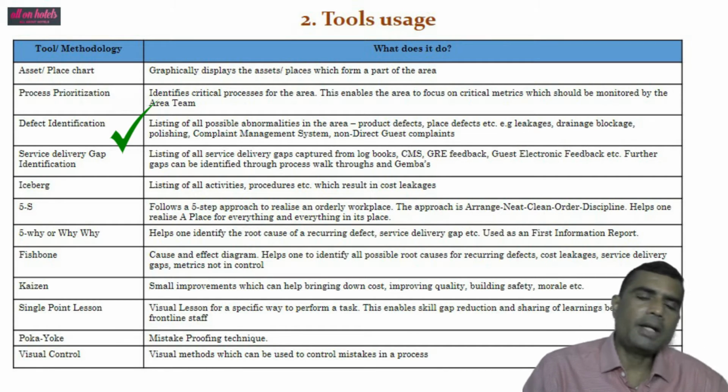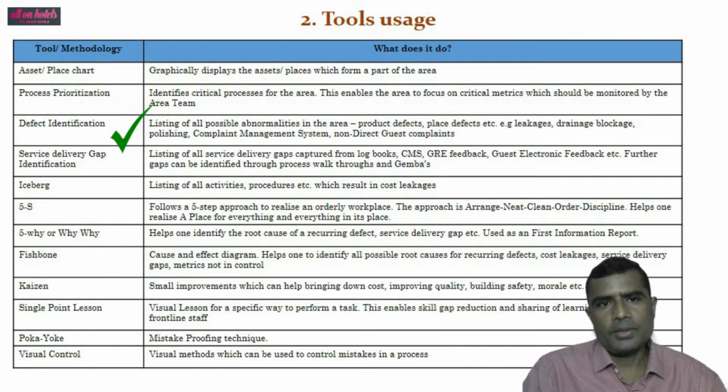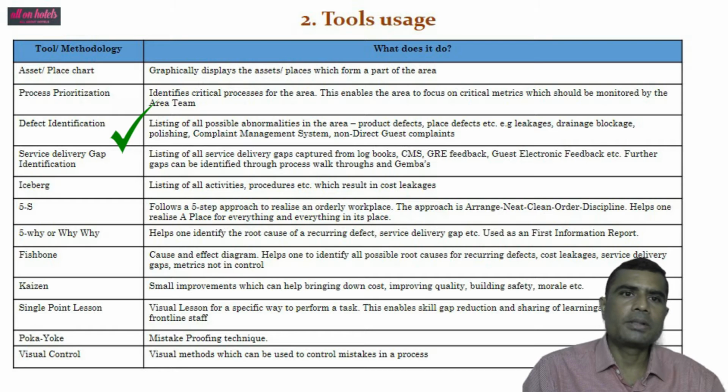Third is defect identification, in which listing of all possible abnormalities in the area is done, like product defect, place defect, leakage, for example leakage, drainage, blockage, polishing, complaint management system, non-direct guest complaints, etc.